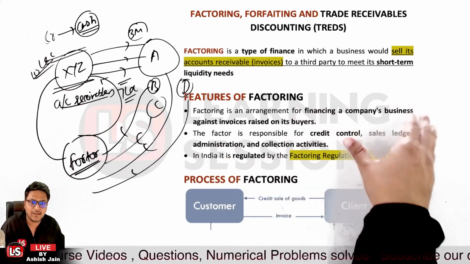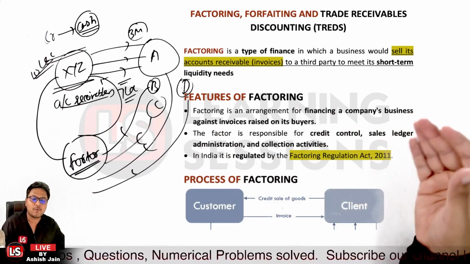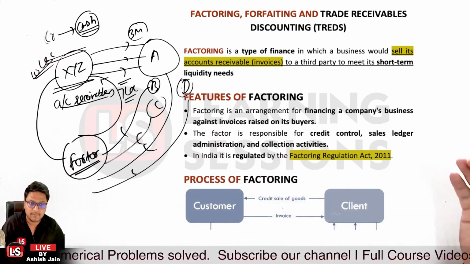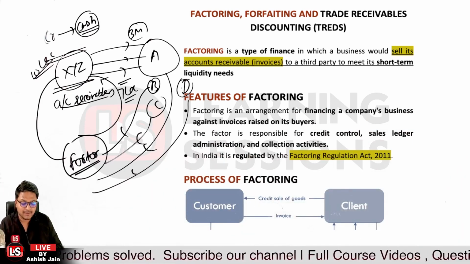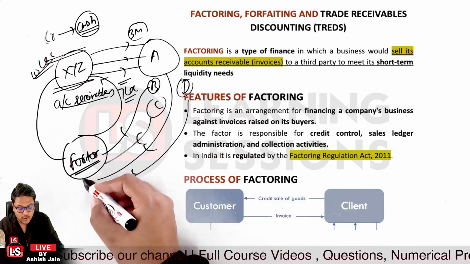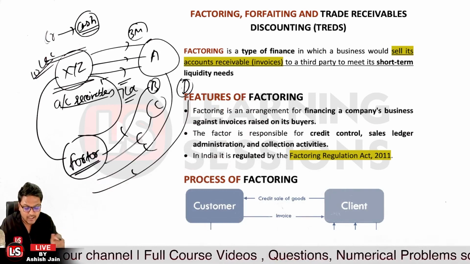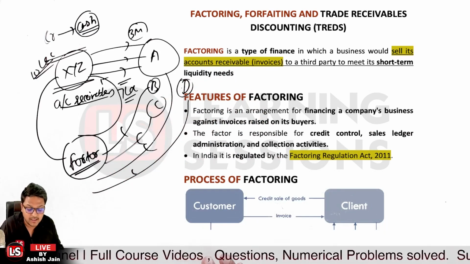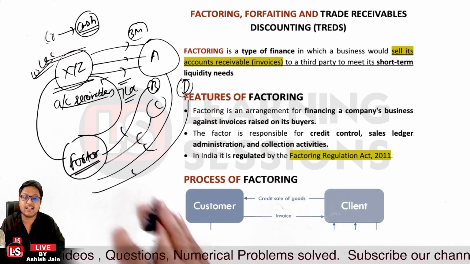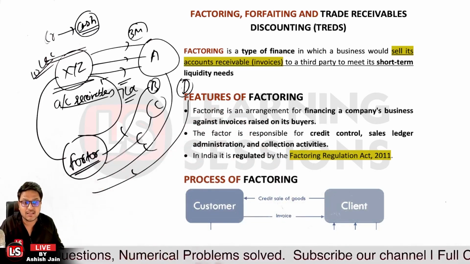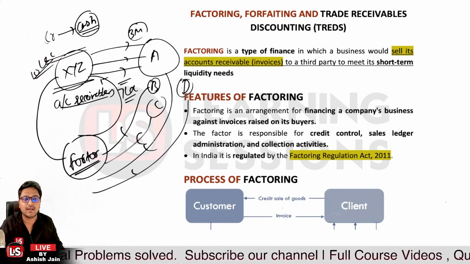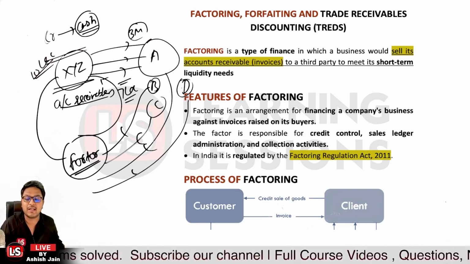Now what are the features of factoring? Factoring is an arrangement for financing a company's business against the invoices raised to its buyers. Now the factor is responsible for the credit control, so he is managing the credit. He is going to manage the sales ledger, administer those credits, and also do the collection activities on his own part. And in India, factoring is regulated by the Factoring Regulation Act 2011.